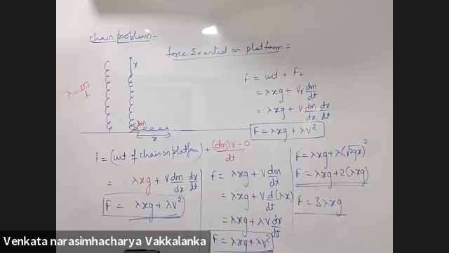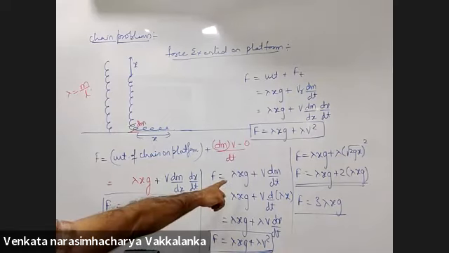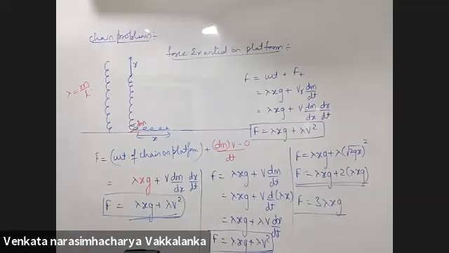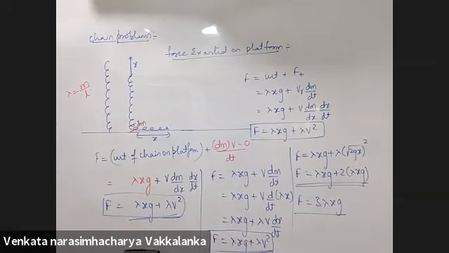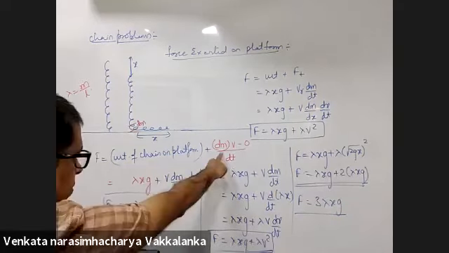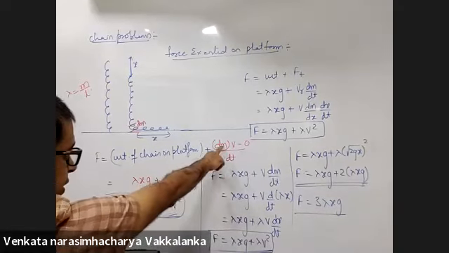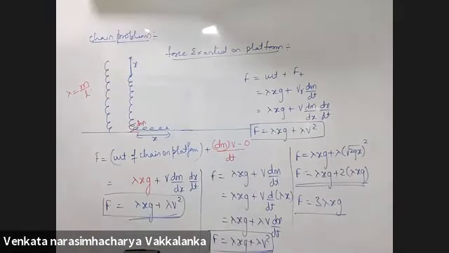Sir, can you explain the second column equation, that lambda xg plus v dm by dt, how you got it? Lambda xg into the same equation I've written. Oh, okay, sir. I thought that was a different method. Same, only thing I put lambda x instead of m. See, this same equation I wrote here. This is weight, plus v dm by dt. I got it, sir. Thank you, sir.